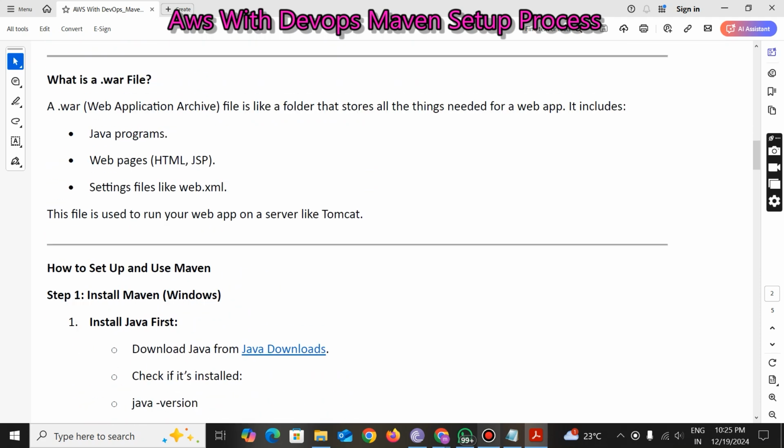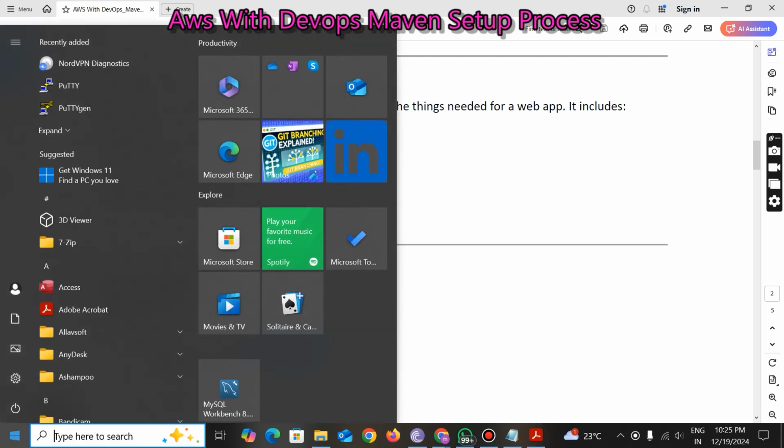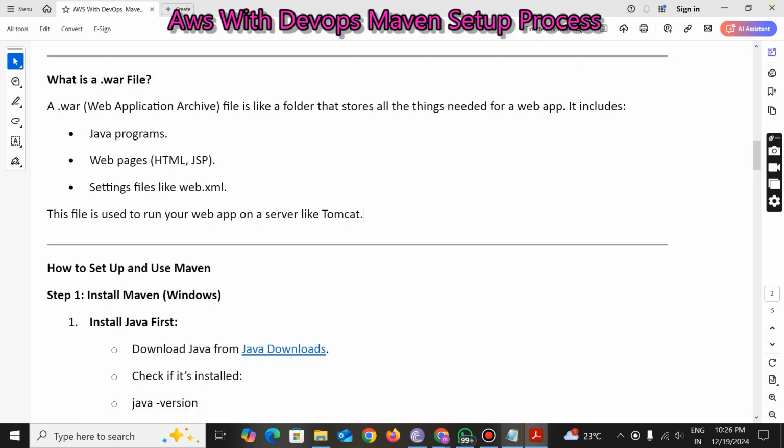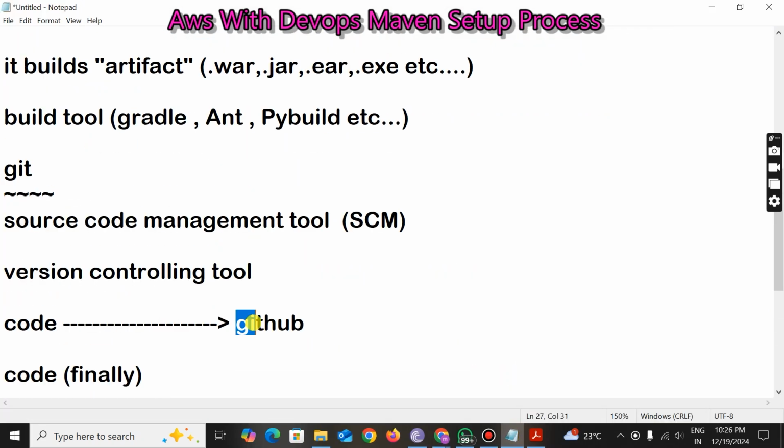Tomorrow, based on this Maven, we are going to implement a small project. We are managing the entire source code with the Git tool and sending it to GitHub, right? So tomorrow we will pull the code from GitHub, package this entire source code, and generate an artifact.